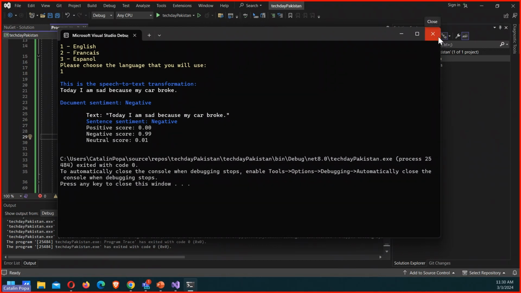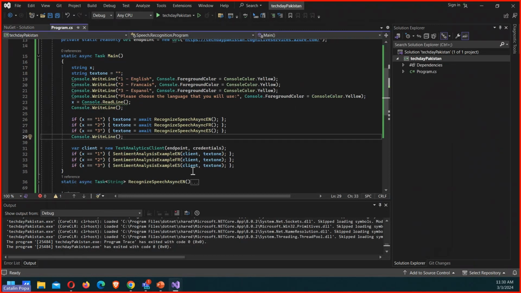So again, while I'm demonstrating here, as I said, it's pretty simple. It's just the introduction of the speech, text, and analytics components that Microsoft has. But keep in mind that if you want to do more complex stuff, for sure, if you deep dive into the subject, you can actually do those.